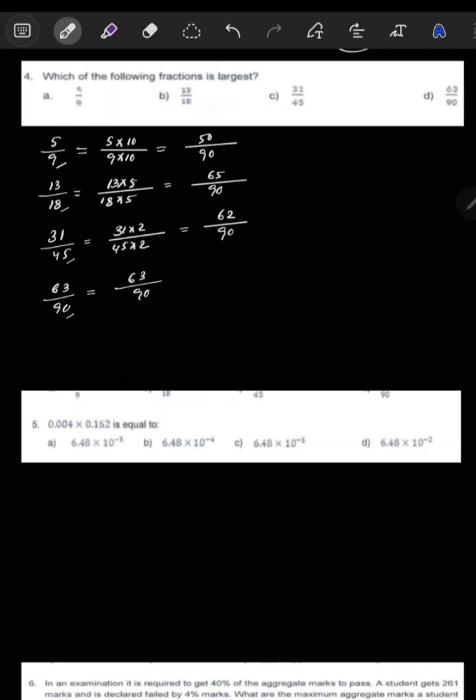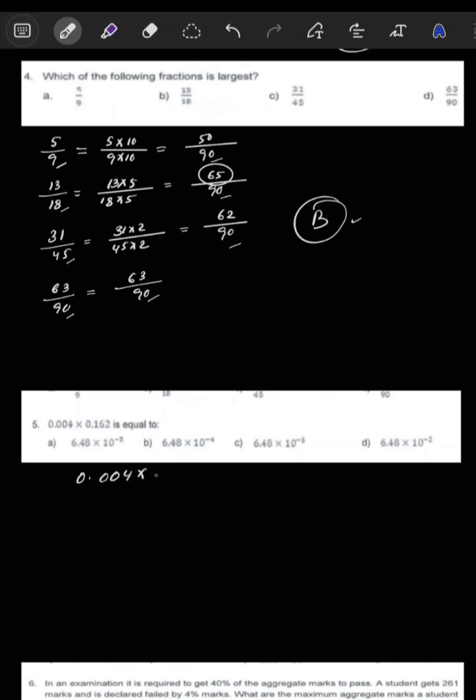So now you check here, the denominator is the same. Now check which numerator is the largest. Here 63, 62, 65 and 50, so 65 is the largest one. It means 13 by 18 is the largest fraction, so option B is your correct option here. Okay, then next question number 5, what they ask here, you have to multiply